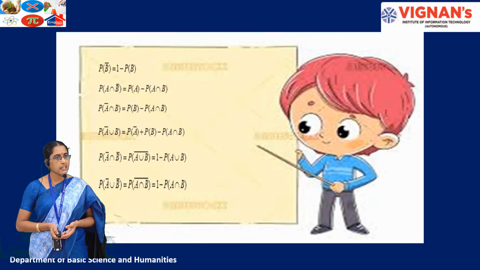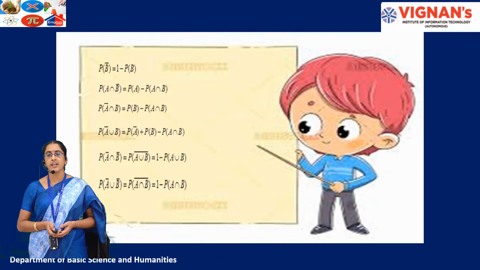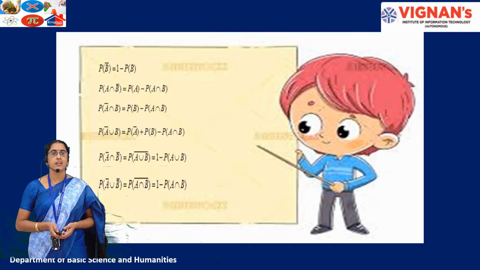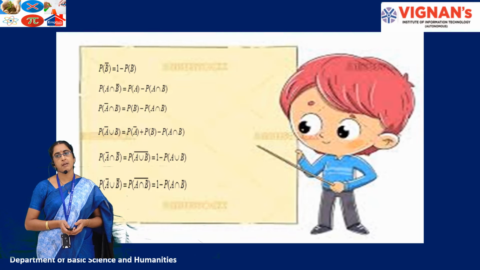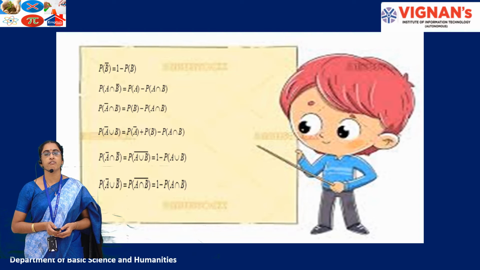But when A and B are any events, we also have to find probability of A intersection B bar. Using De Morgan's law, which you have learned in your intermediate, probability of A intersection B bar is given by the formula probability of A minus probability of A intersection B. This can be proven by considering the sample space, the Venn diagram. Then the next formula is probability of A bar intersection B, which is given by probability of B minus probability of A intersection B, and probability of A bar union B bar.